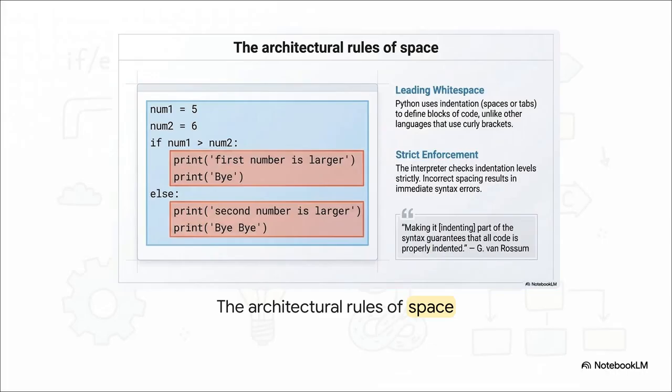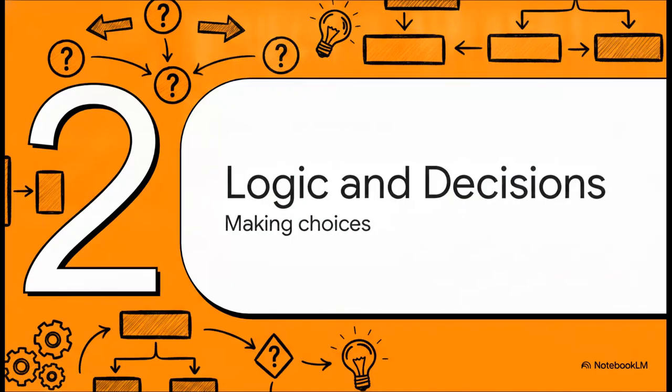Now, what's really interesting about this slide is exactly how Python enforces those rules. Unlike other programming languages that use those messy curly brackets to define blocks of code, Python just uses leading whitespace, literally just spaces or tabs. And it's strict. If your spacing is even slightly off, boom, the interpreter throws an immediate syntax error. It's an unforgiving rule, for sure, but honestly, it's brilliant because it forces everyone to write highly readable, beautifully structured code. Okay, moving on to section 2, directing logic and decisions.